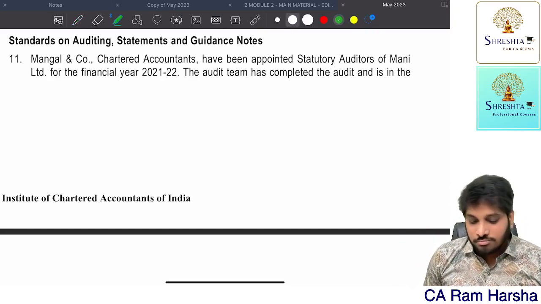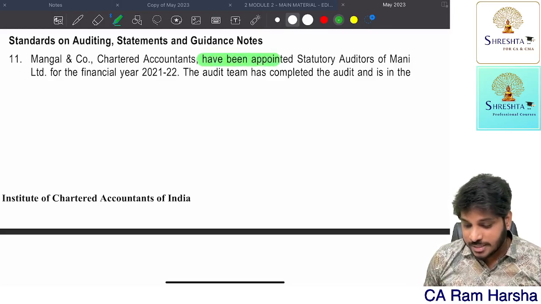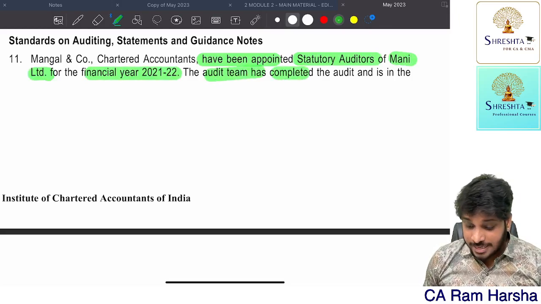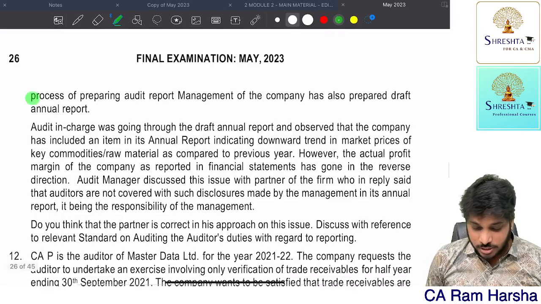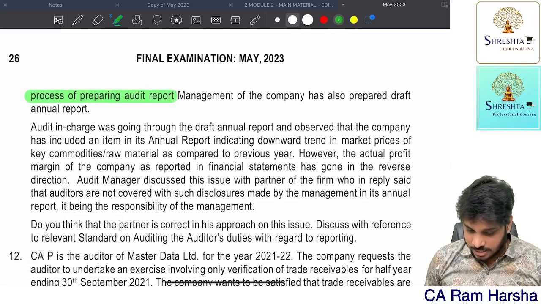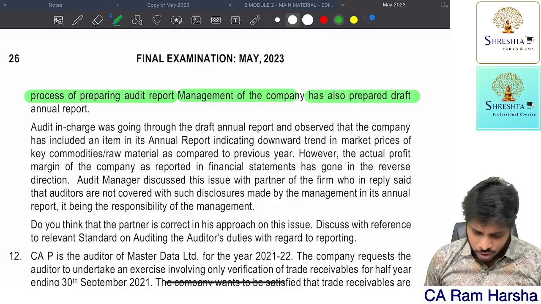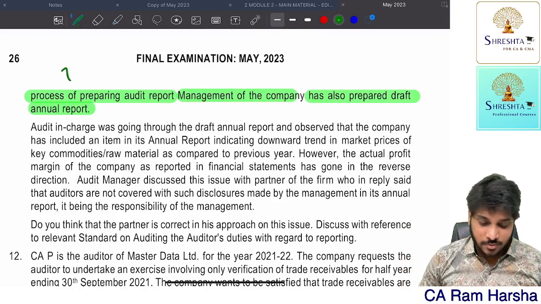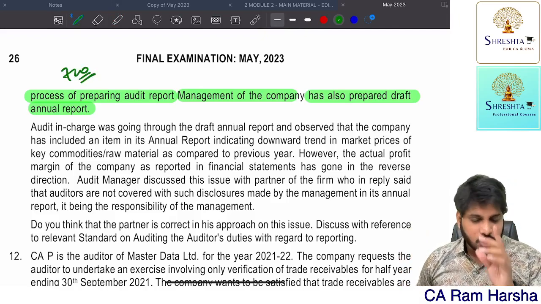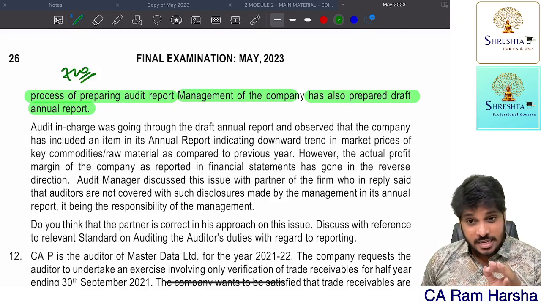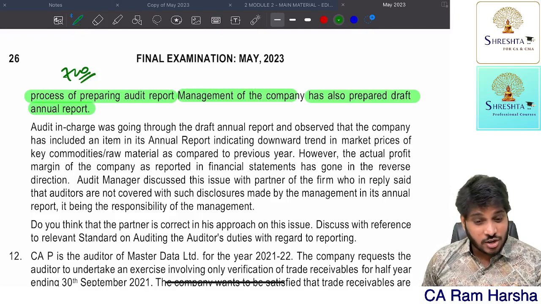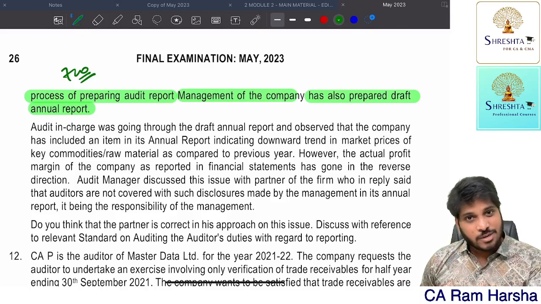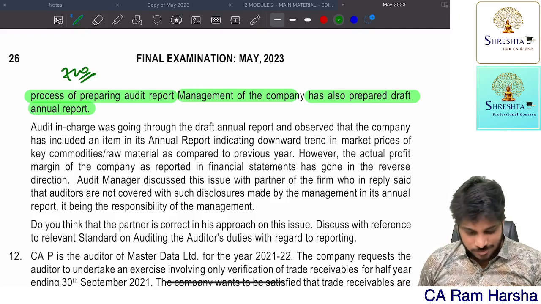Mangal and Co., a firm of chartered accountants, were appointed as statutory auditors for Money Limited for the year 21-22. The audit team has completed the audit and is in the process of preparing the audit report. The management of the company has also prepared the draft annual report. The moment I see annual report, I remember SA 720, auditor's responsibilities relating to other information. What is other information? It may be financial or non-financial information, other than financial statements and the audit report thereon, included in the annual report.